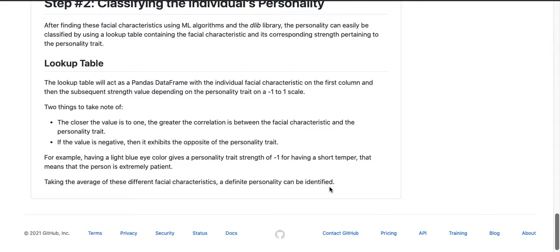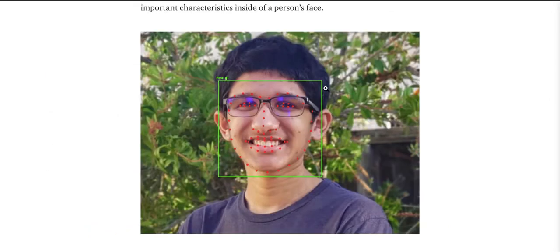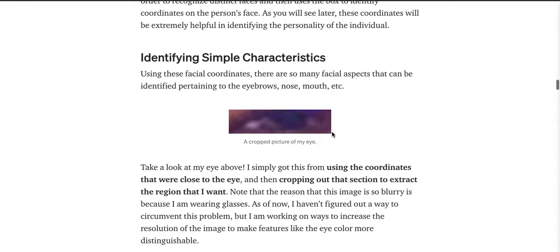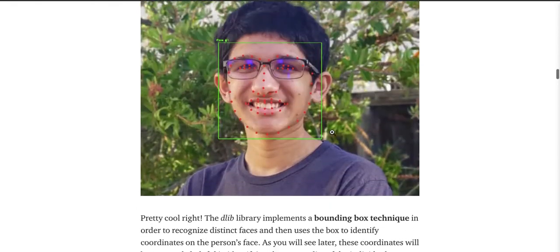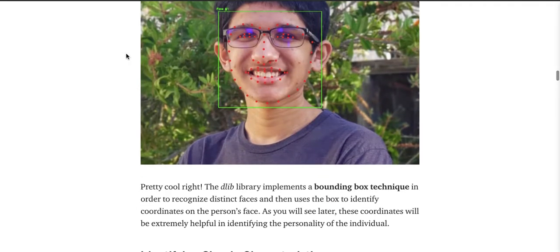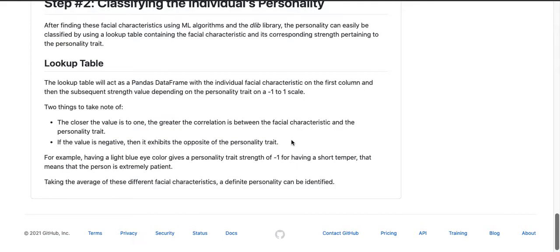And going into the next sections of this project, I really want to expand my horizons and explore the different areas that I may have missed. Over here, if you look at the Dlib library, I may have missed the face, the hair, or the ears. So I really want to get those as well. And if you go back to the eye, this is a really grainy picture because of the glasses and the tint that it provides. So I'm going to try to figure out some way to overcome this problem and make it easier for integration. Along with this, I also want to expand my project so that it doesn't just include CNNs and actually includes other Python libraries.